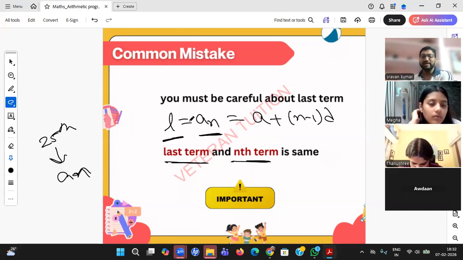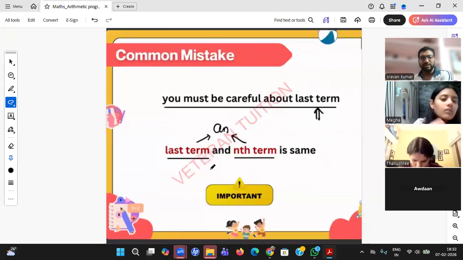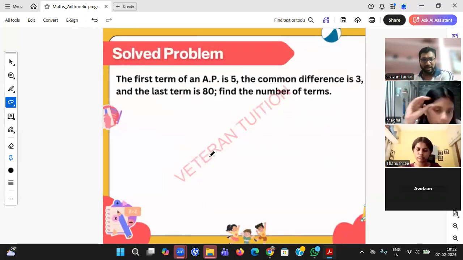So they all are same, students, and the A of n formula, where are we using? We are finding from the first number. I'll go to that problem and see. Understood, students? Last term and nth term are both same. We'll do one question on last term.